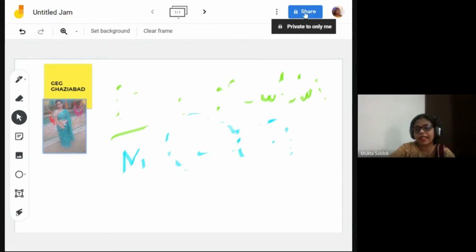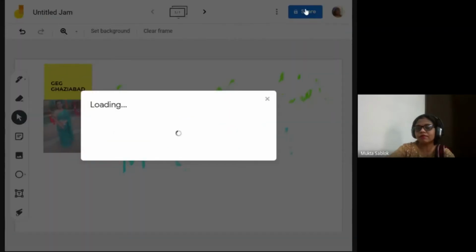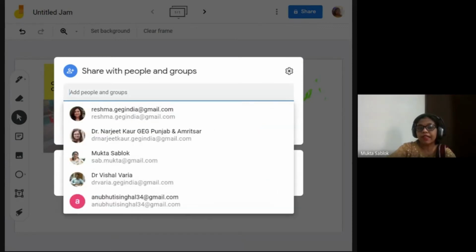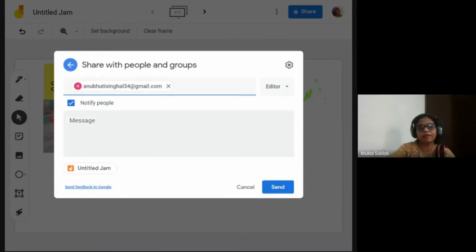So I'm just telling you now how to share it so that simultaneously, whosoever wants to work can work with me. This is the share option. I can give anybody's email ID with whom I want to share it, like I have seen Anubhuti ma'am is there. This is an option of only viewing or as an editor. Because I want my students to work on it, I'll be giving the editor option.